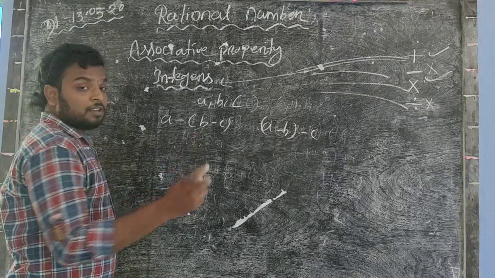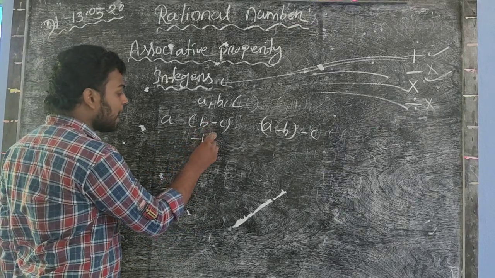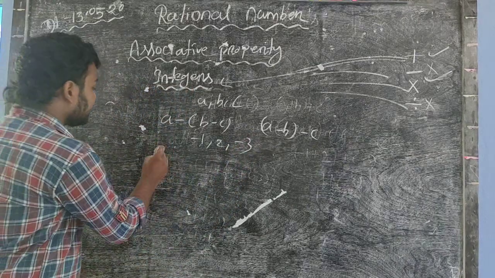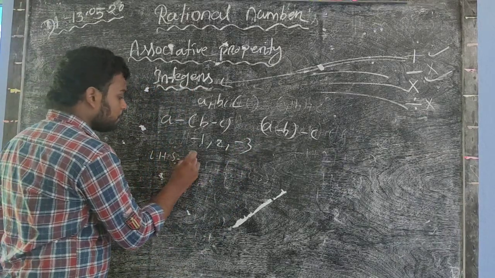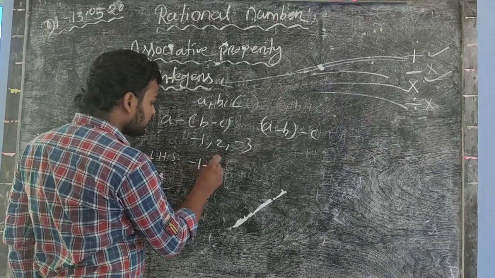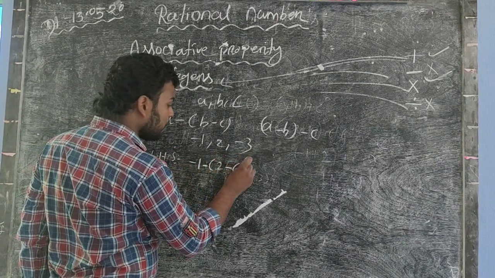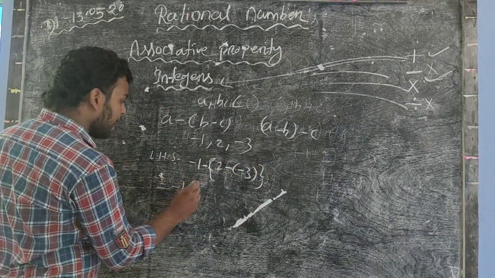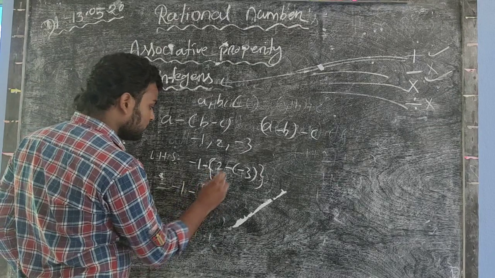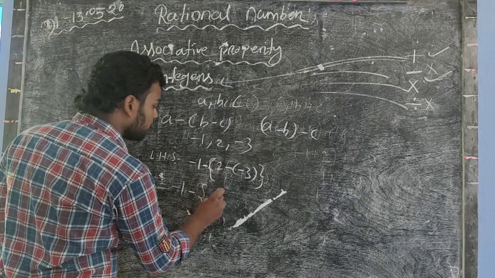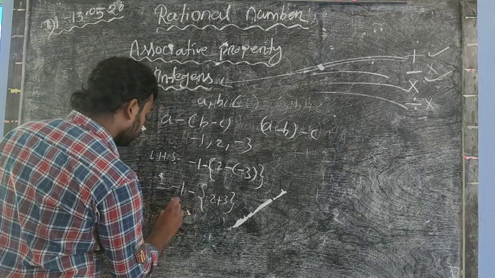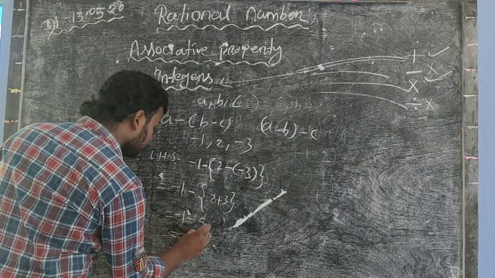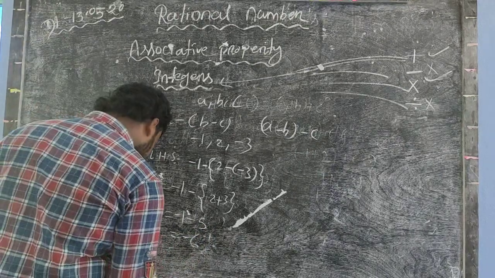So now we take the integers -1, 2, and -3. Okay. So in the LHS, -1 minus (2 minus of -3). Equal to -1 minus (2 plus 3), that is -1 minus 5, equal to -6. Okay.